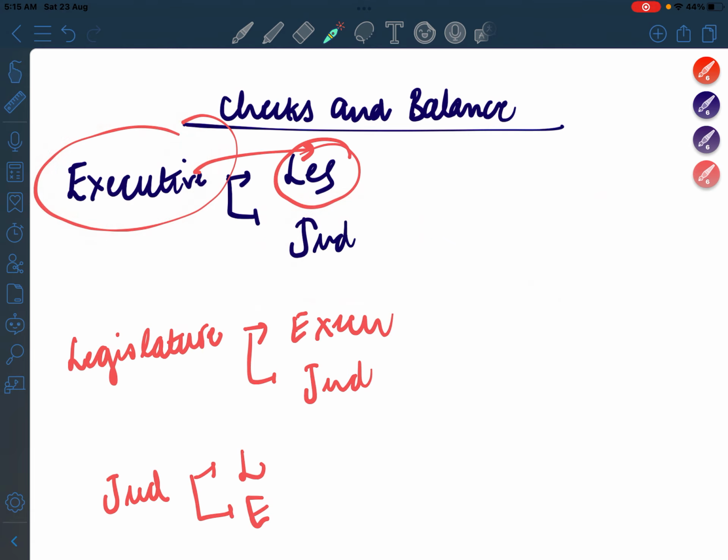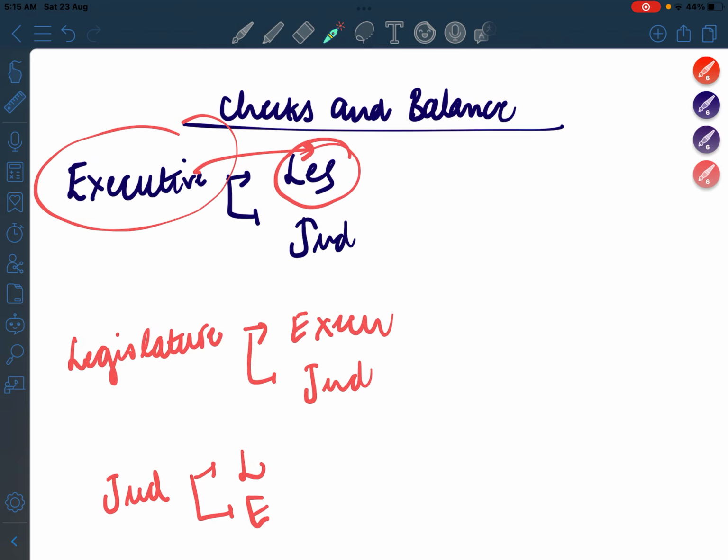And how is now executive kept in check by legislature? See, actually executive is something which is derived from the legislature, right? Because for you to become a minister you have to become an MP. ठीक है. वो exception है कि 6 months तक आप काम चला सकते हो, but after 6 months if you have to continue as a minister then you have to become an MP.